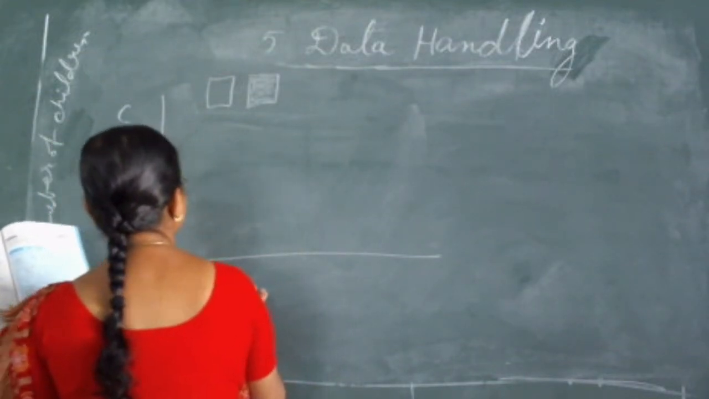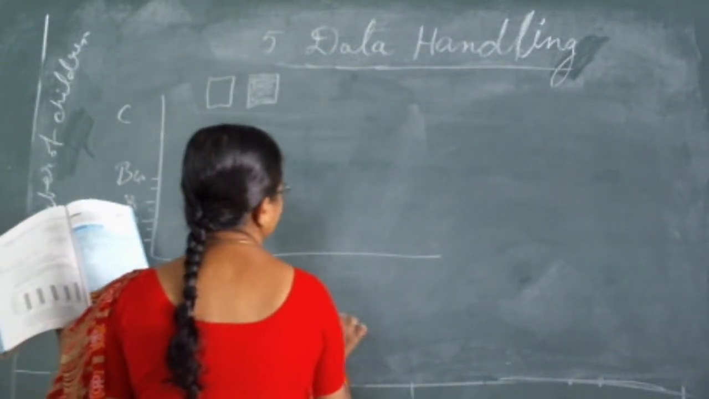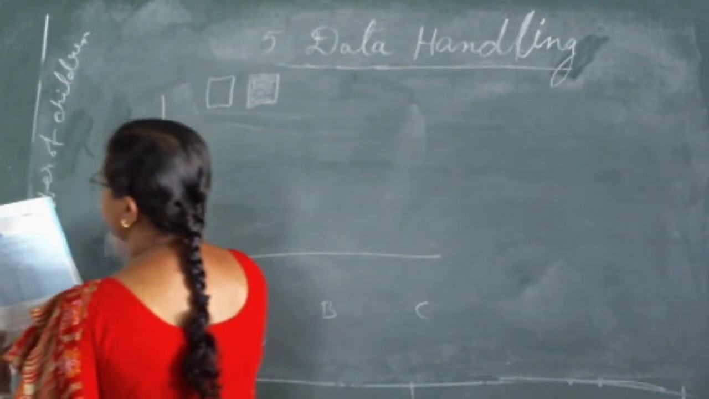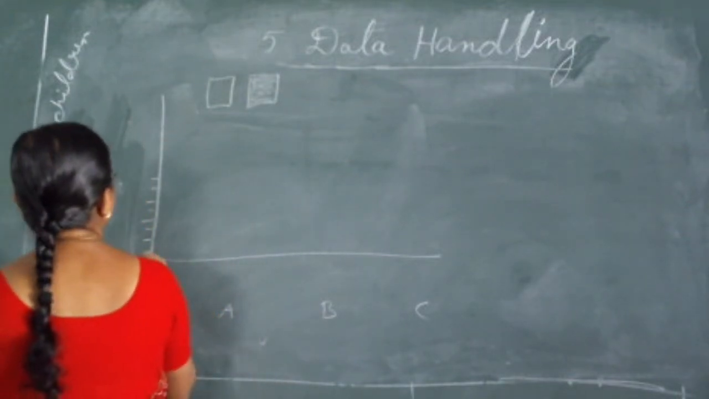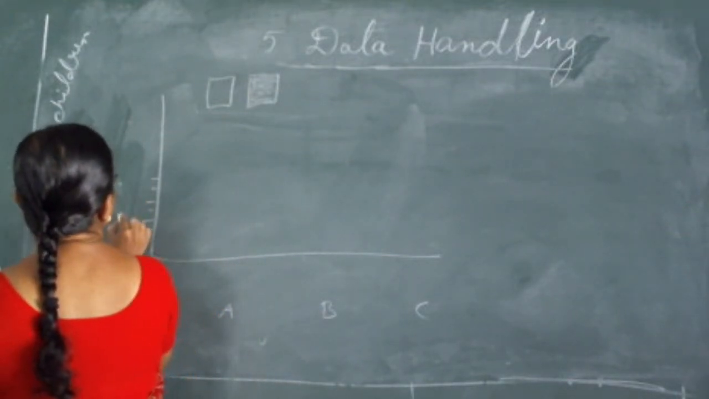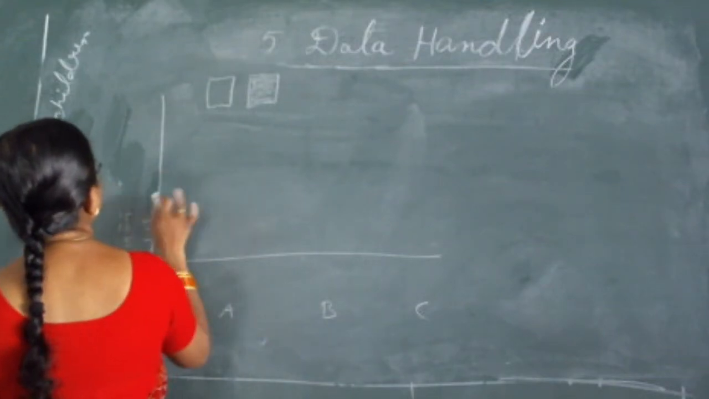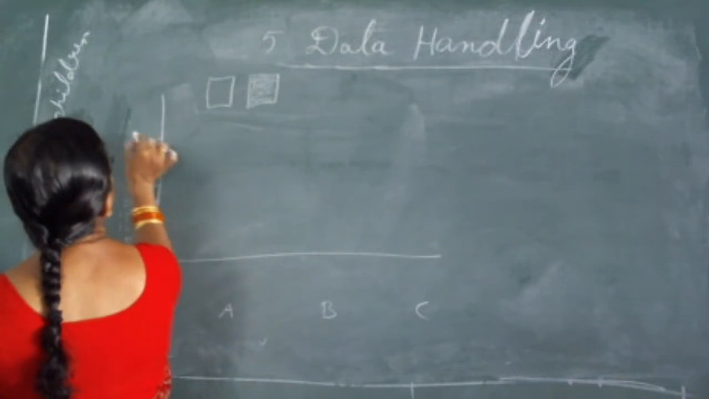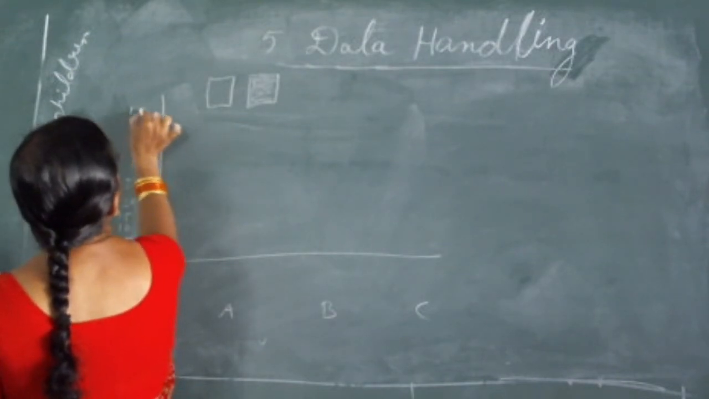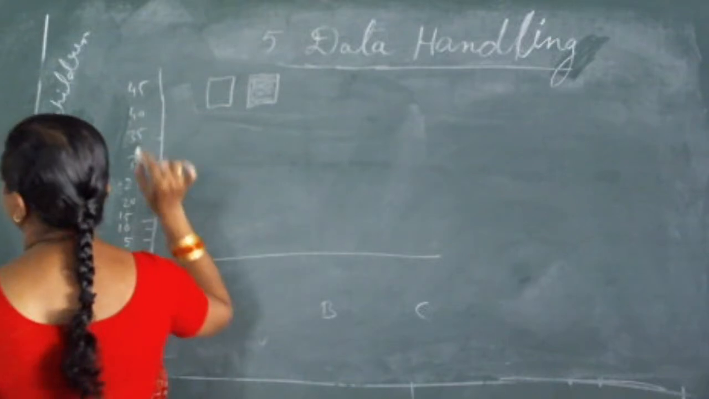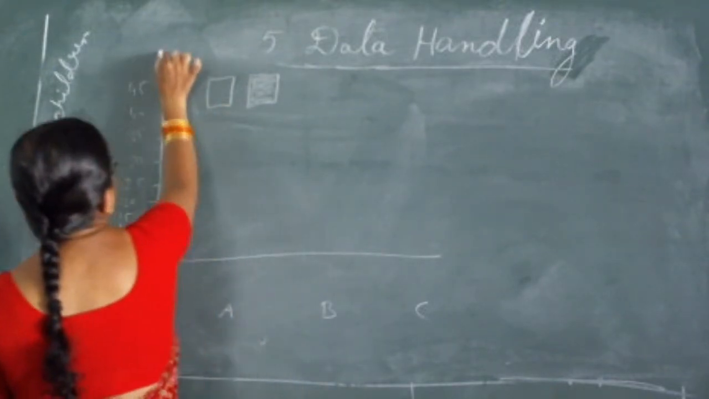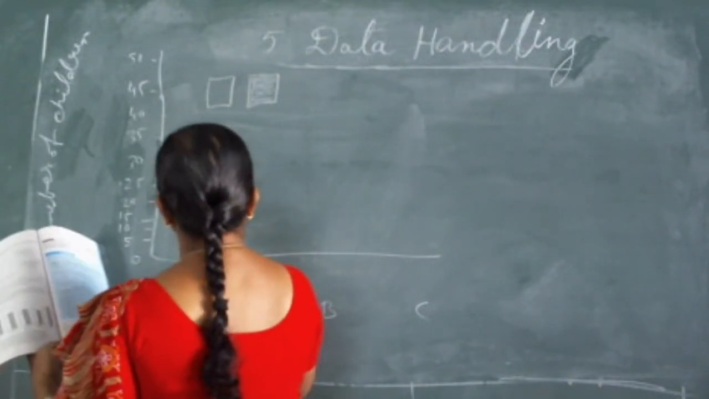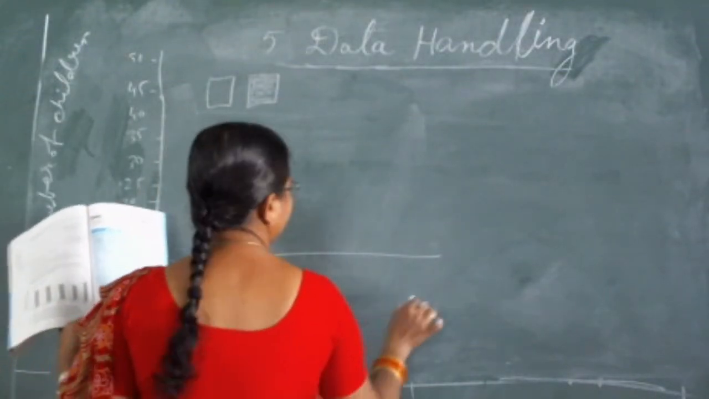and school A, school B, school C, and here number of children. The children are increasing by 5 only, that's why you can take the number of children as 5, 10, 15, 20, 25, 30, 35, 40, 45, in that way, okay, 50. These are the number of children. Here school A, school B and school C.